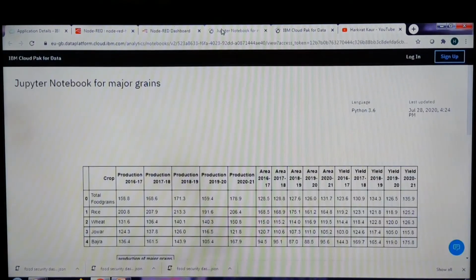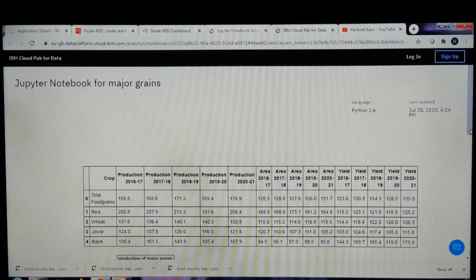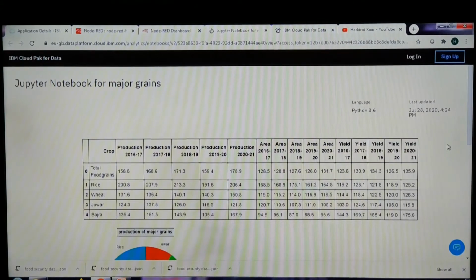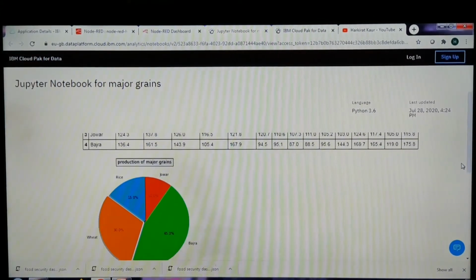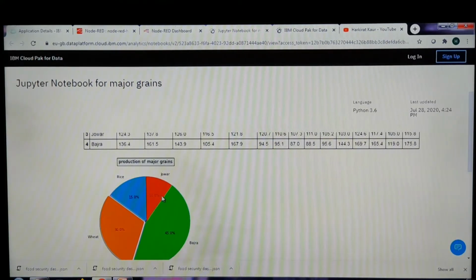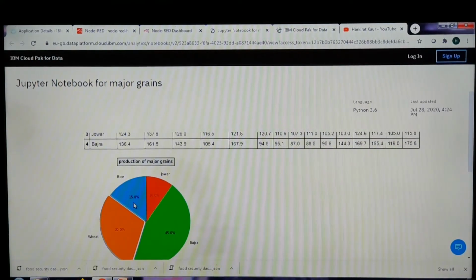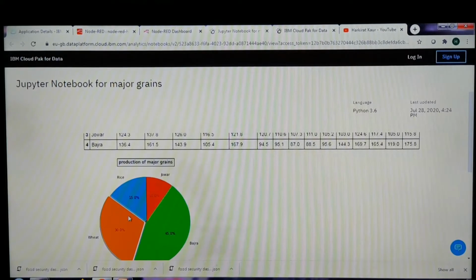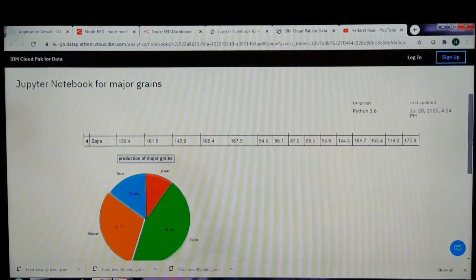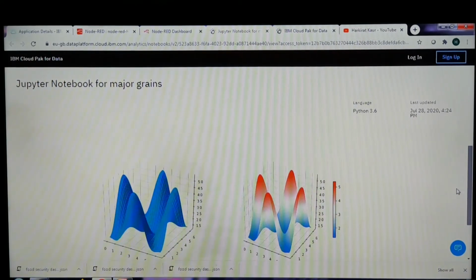Further going, this is a Jupyter notebook, and here the data of production, area and yield is given from the year 2016-17 up till 2020-21. Based on this data, I have made this production of major grains pie chart, in which it is shown that there is 10% of jowar, then 15% of rice, then 30% of wheat, and the most major portion is of the bajra. Also, I have given here the 3D graph.